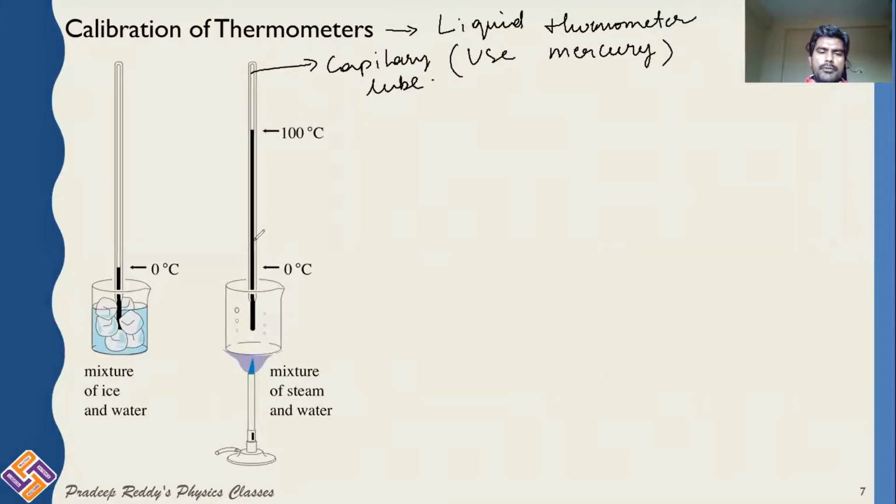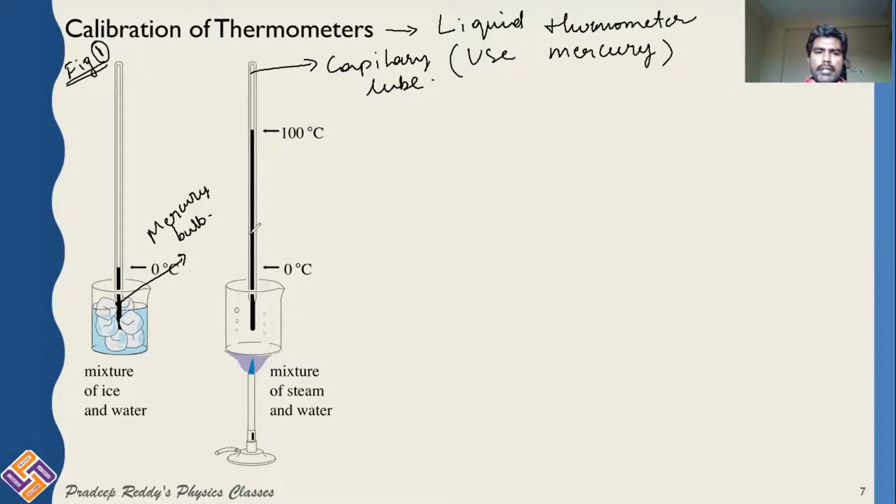This is a capillary tube which is being shown. This is the first figure, figure 1. First see in figure 1. You are taking a capillary tube. In that capillary tube, you are filling some mercury in this mercury bulb. This black color which is being indicated, it is the mercury bulb.